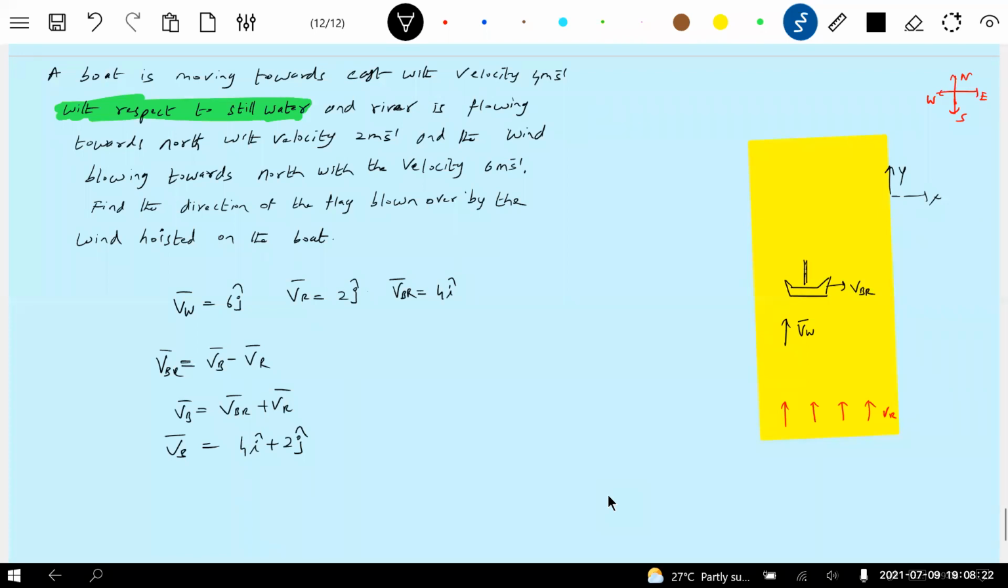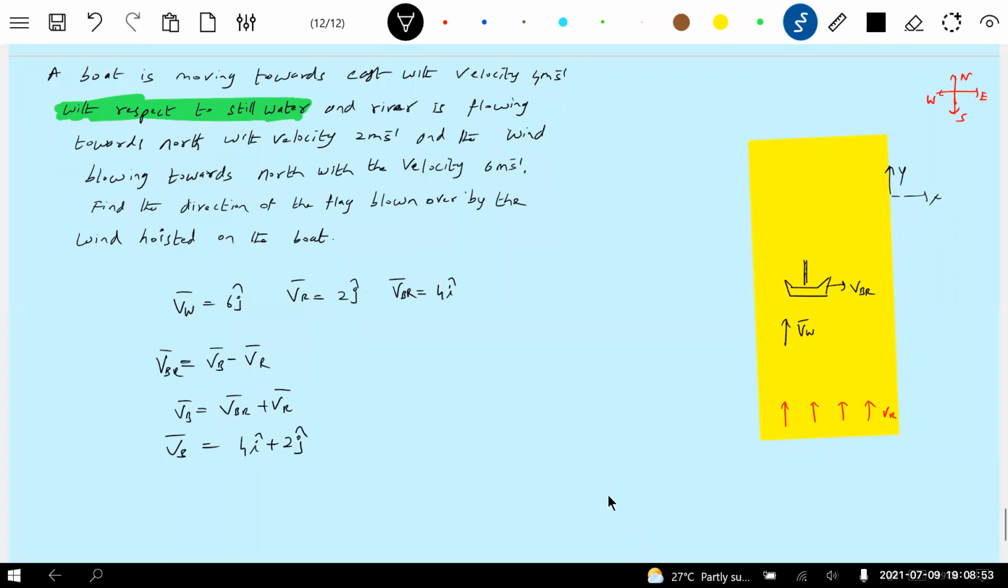So what was the question that is asked? Find the direction of the flag blown over by the wind, hoisted on the boat. What shall I do now? I got the velocity of boat here. In what direction will the flag flutter? Northeast. No, I don't want to answer, I just wanted a general idea here. What direction?